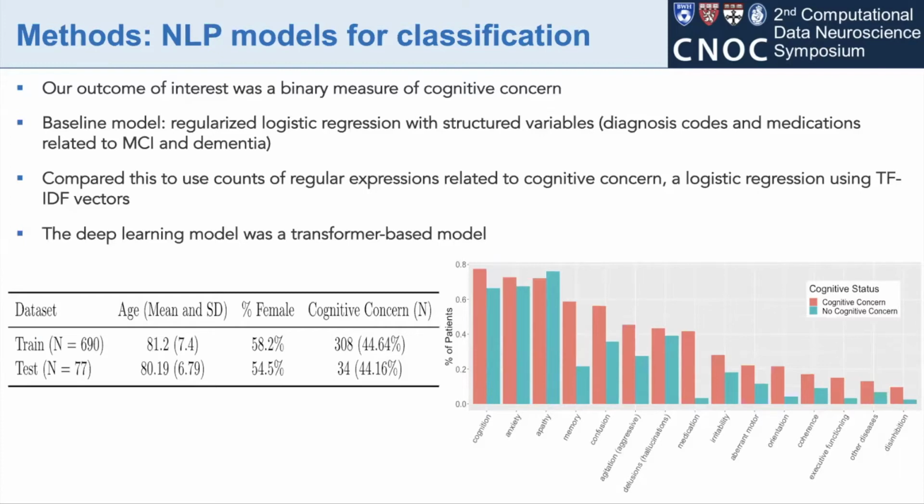The visual on the bottom right shows our different regular expression categories used in Model 2, and the percentage of patients out of 767 that have at least one instance of this regular expression category for each level of our outcome. This demonstrates that the simple regular expression categories have a relationship to our outcome of interest, although when classifying cognitive concern, context on both the local and global levels is extremely important, and this fact motivated our deep learning approach.